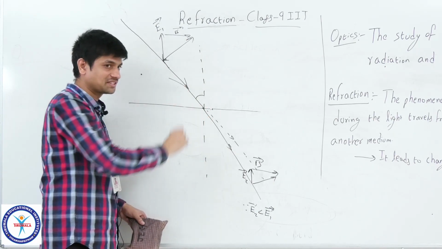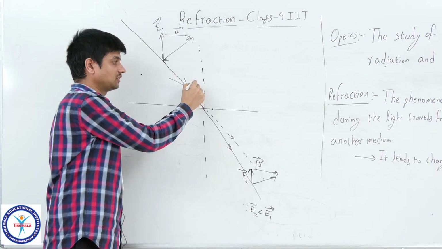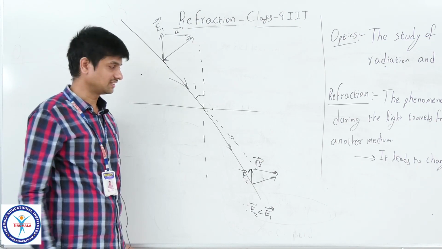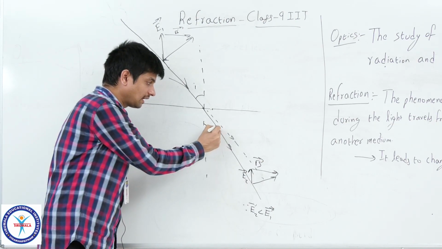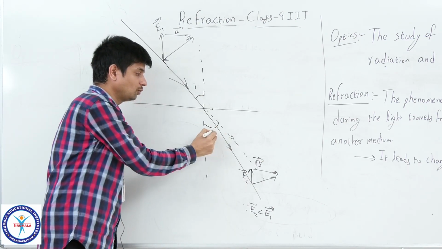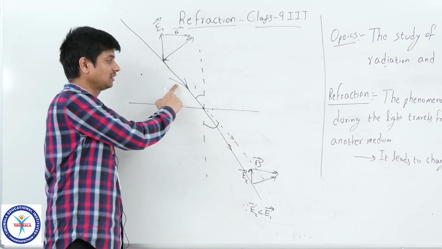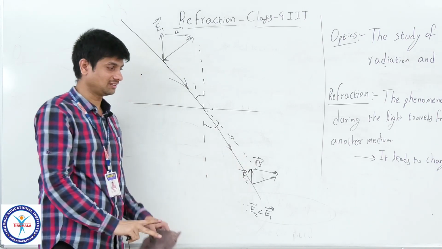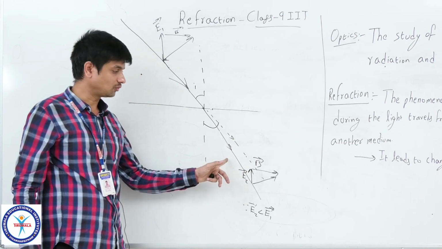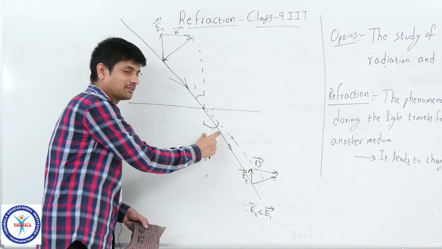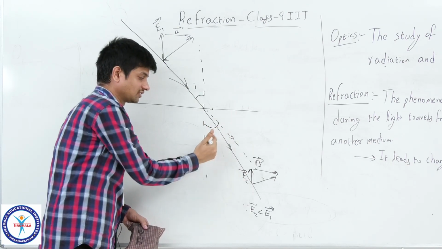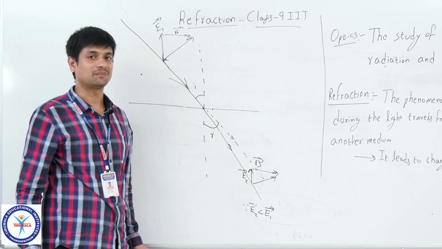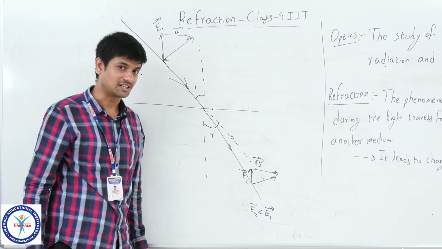So this can be identified. If you take any imaginary normal, it makes an angle, consider that is the angle of incidence. It has to maintain the same angle if it follows the same path. But as I said, due to this interaction the path has been deviated. So the angle will either be increased or decreased. This will be denoted with r and called the refracted angle. What is it called? Refracted angle.